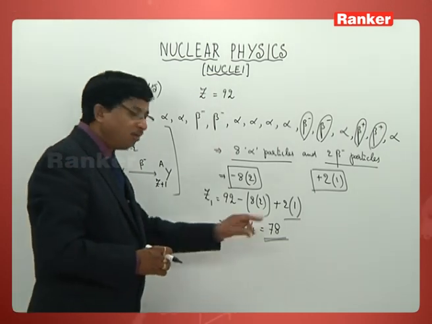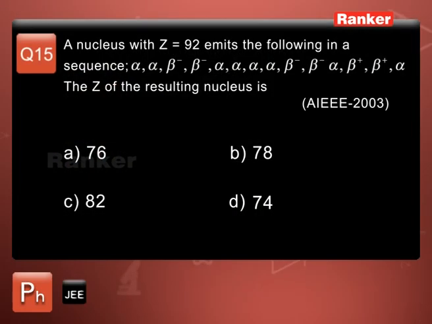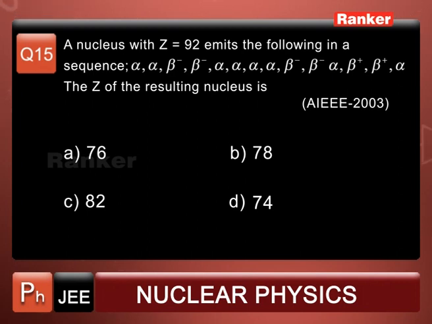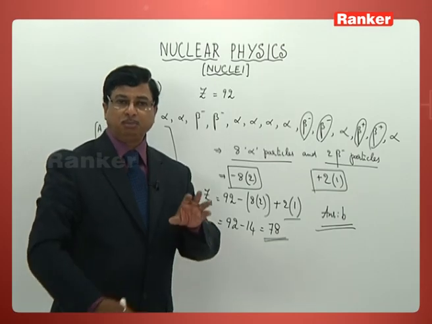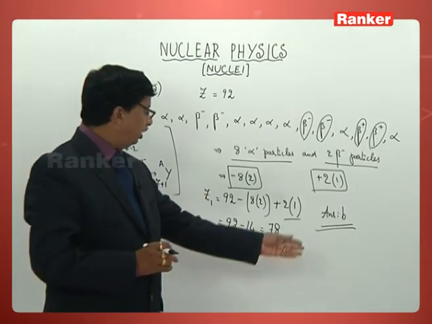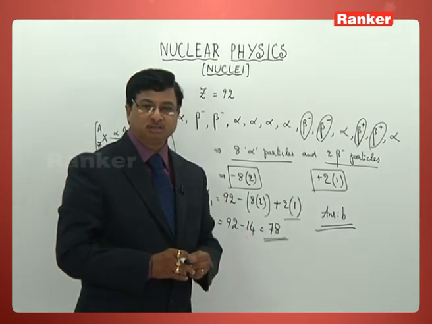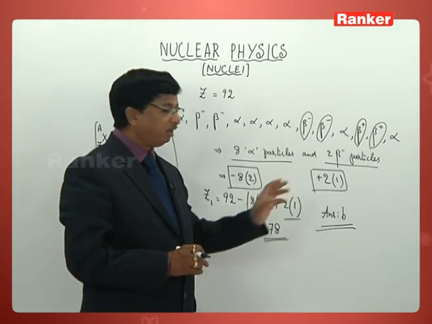That is 78. Seeing the options, 76 the first option, 78 the second option, 82 the third option and 74 the fourth option. So what is the correct option here? The correct answer is the second option, 78, that is B. So problem number 15 has option 78, that is B, as the correct answer.